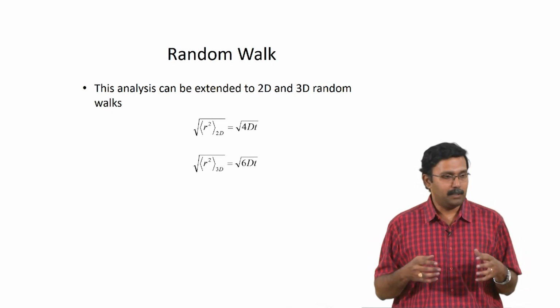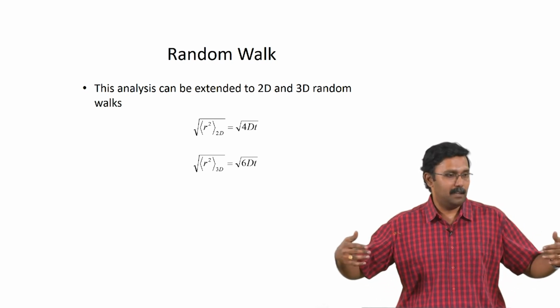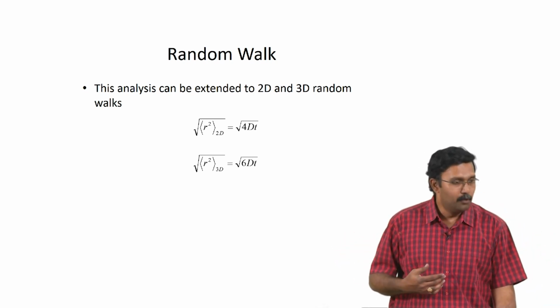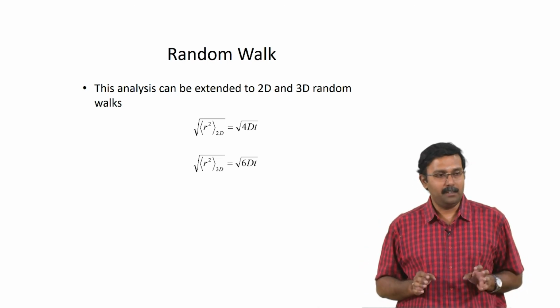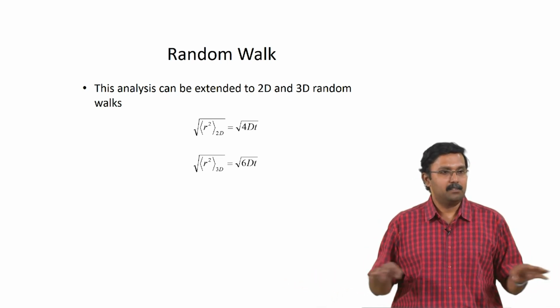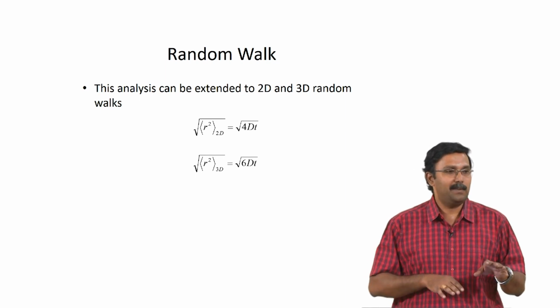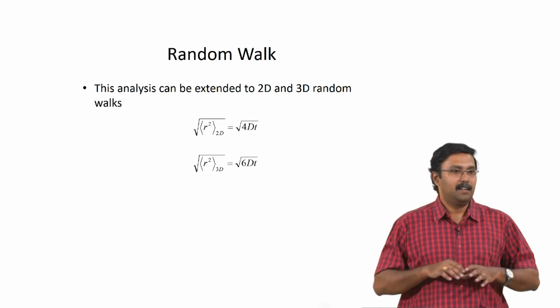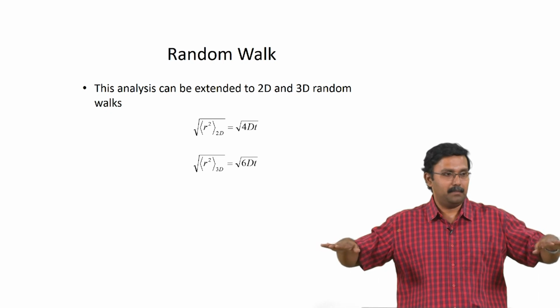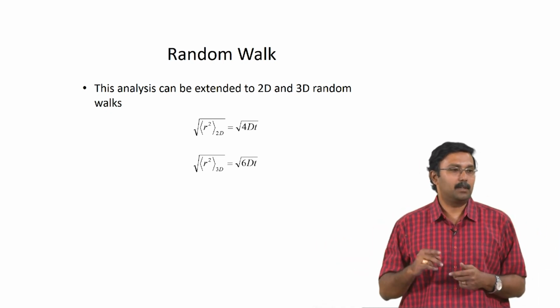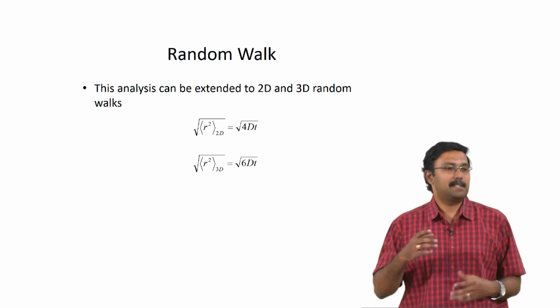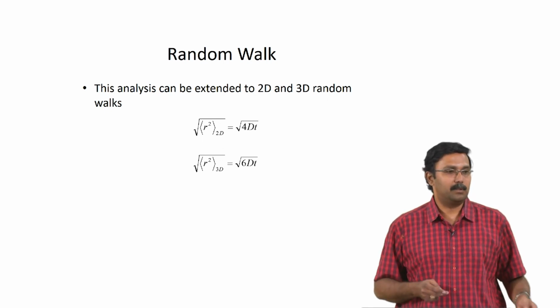Whatever we looked at right now was a one dimensional random walk, right. It could only move left or right, it could not move front or back. From one point it only did left or right. In a two dimensional random walk you will also have front or back and other directions, and that would end up with an equation of square root of 4Dt, and a 3 dimensional random walk will give you square root of 6Dt.